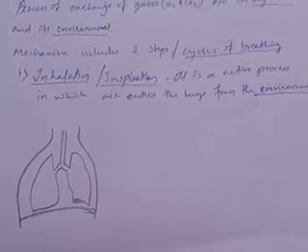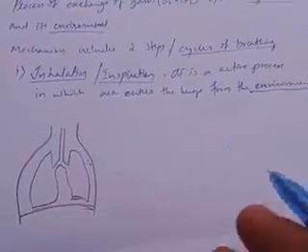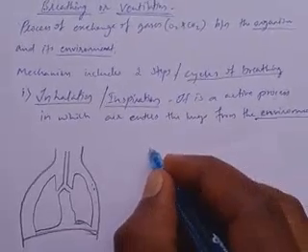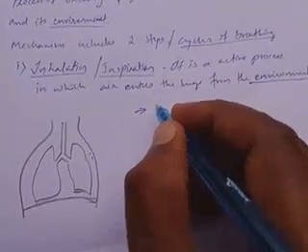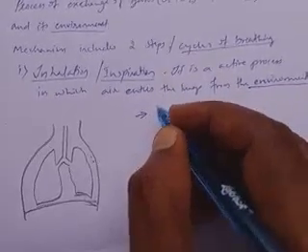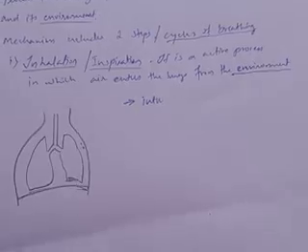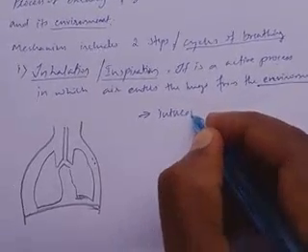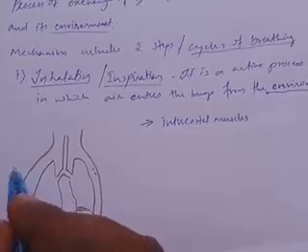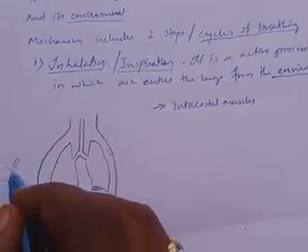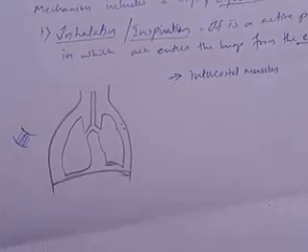What changes do we observe here? The intercostal muscles and the diaphragm change during this process. Intercostal muscles: whatever ribs are there, in between them are muscles, which are called intercostal muscles.